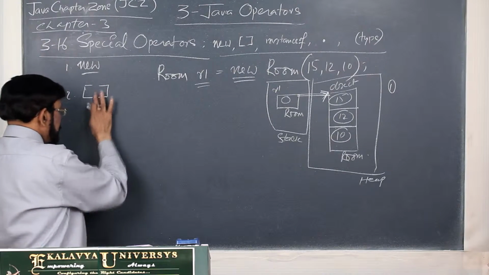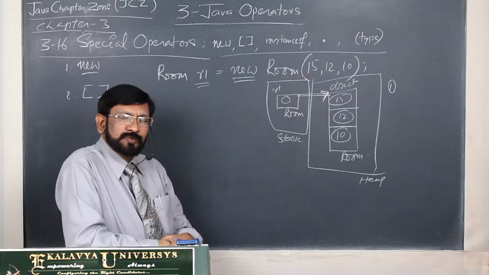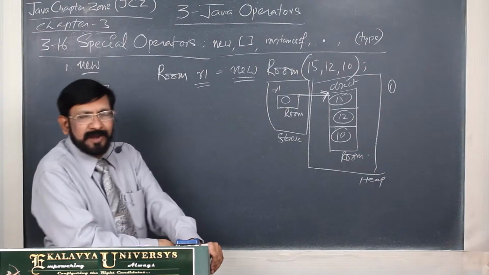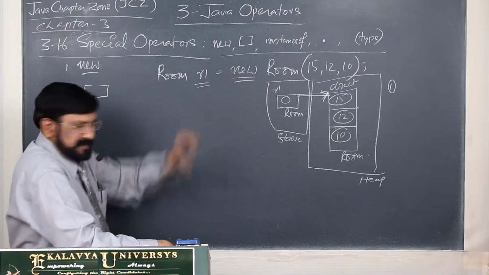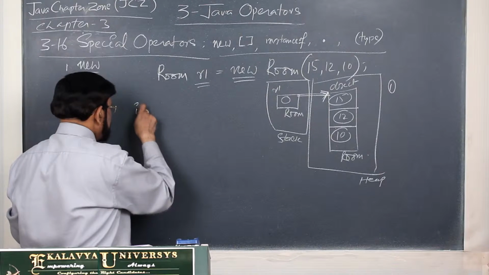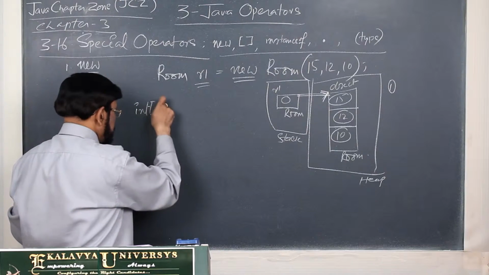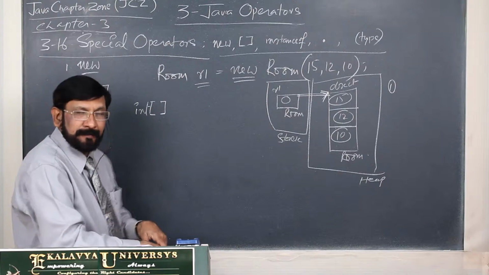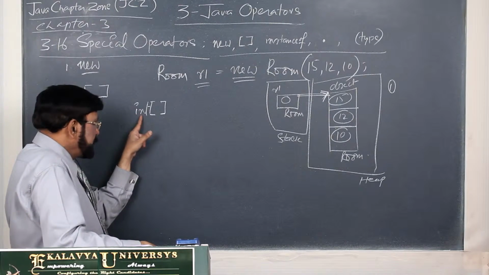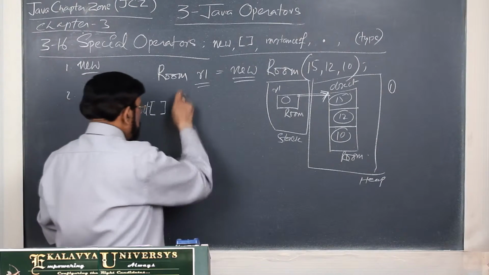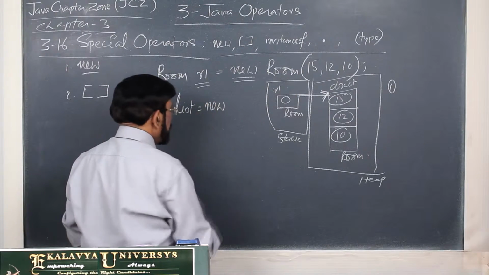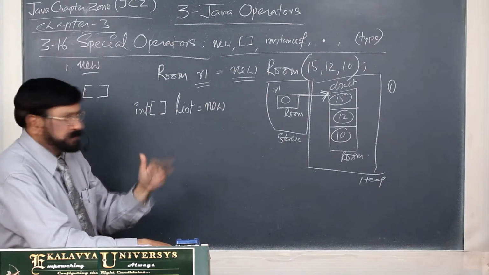Second one, these square brackets. Actually, this is mainly used for creating arrays. In Java, an array is an object, and in a similar manner, we create arrays. I will show you the syntax, and in a forthcoming chapter we discuss it. Suppose this is the indication of an array. You want to construct an integer type array, so this is the indication. Suppose its name is list. Then new. Again, I told you for creating all objects, new is required.